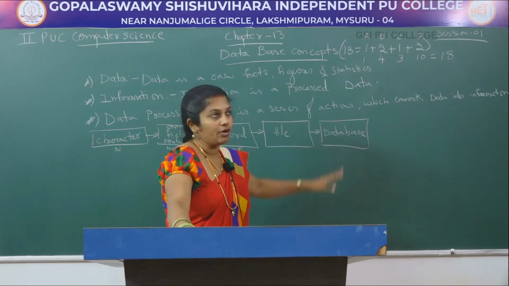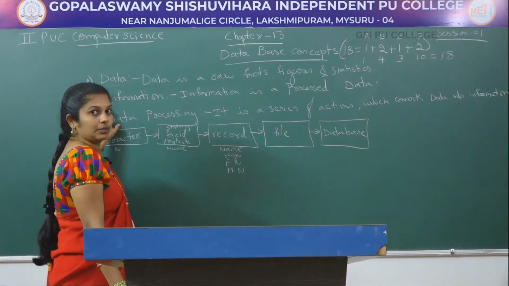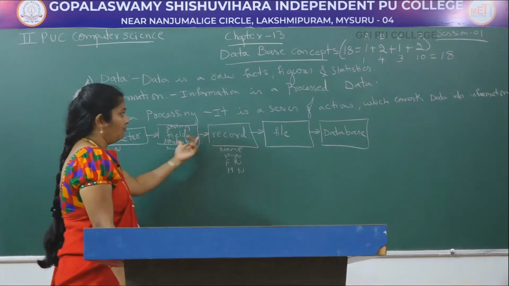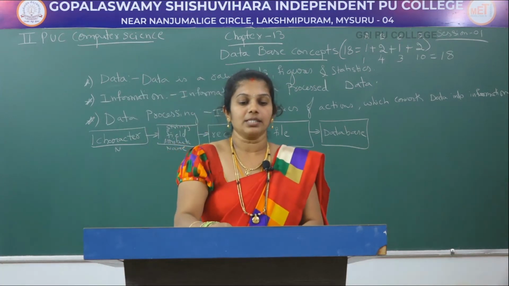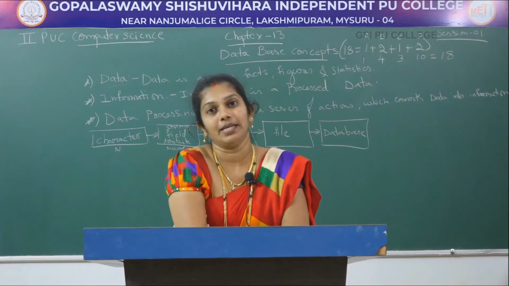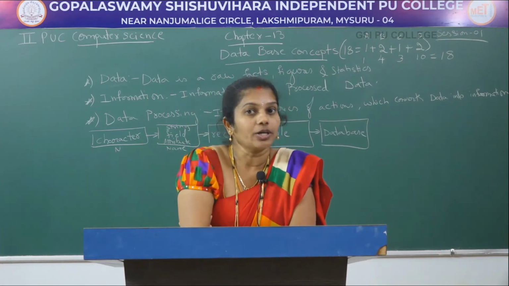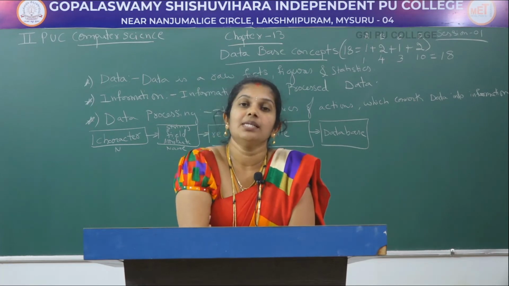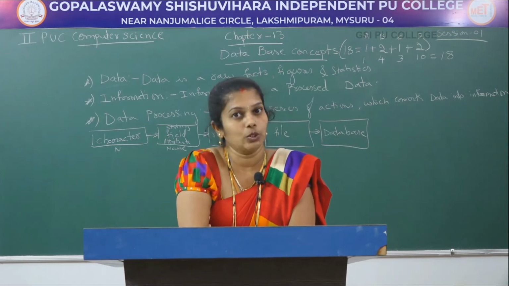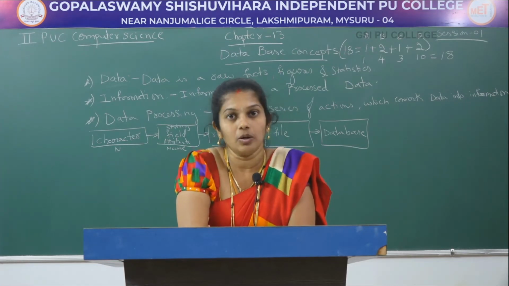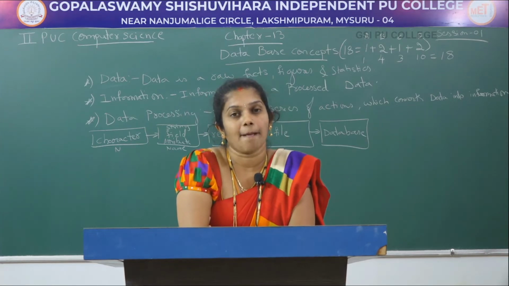Now is it clear? Now you come to know what you mean by data, information, data processing, what you mean by character, field, record, file, as well as database. Next, why we need this database? For which purpose we need this database? Already I told you, database is a collection of related files. We used to say that related tables is called a database. Why do we need this database?